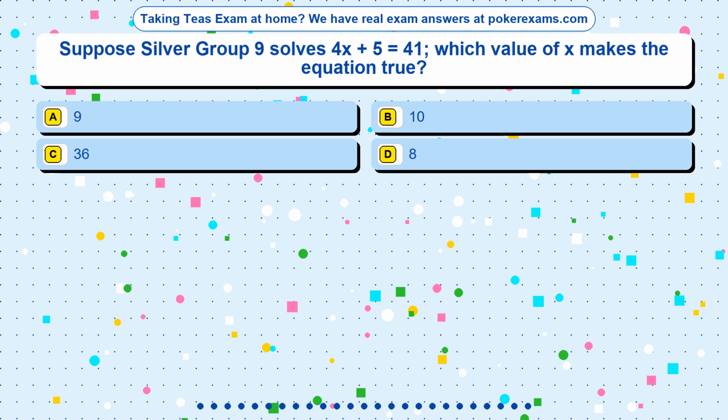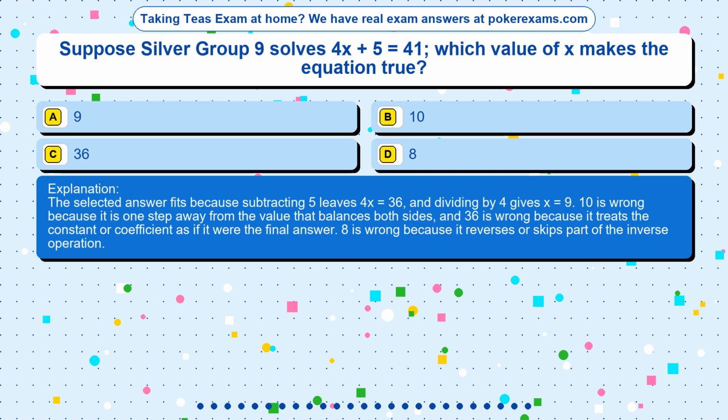The correct answer is option. The selected answer fits because subtracting 5 leaves 4x equals 36, and dividing by 4 gives x equals 9. 10 is wrong because it is one step away from the value that balances both sides, and 36 is wrong because it treats the constant or coefficient as if it were the final answer.